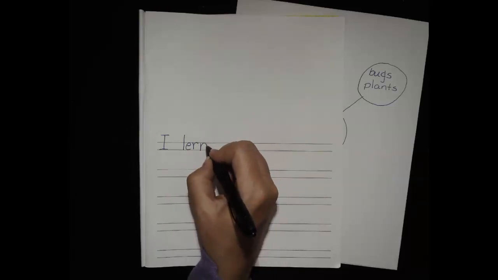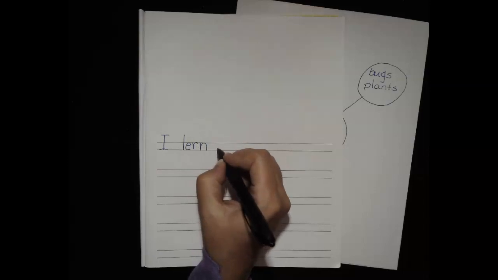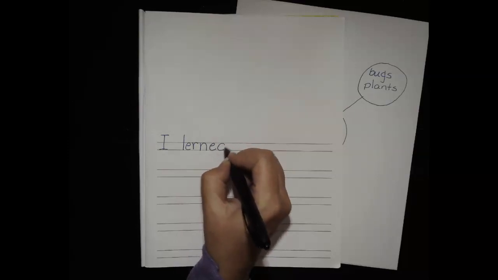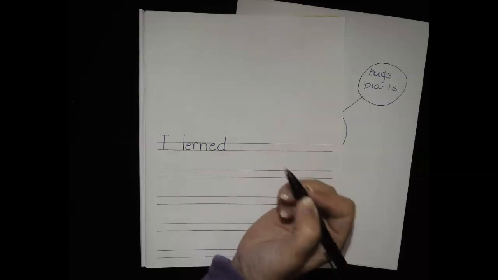Yep, I hear an N. Let's listen for the ending. Learned. Friends, do you remember when I have that D sound at the end? There's two letters that make that D sound. E and a D. There you go.